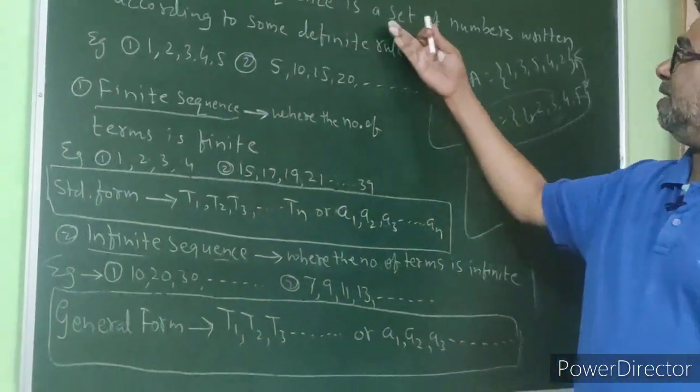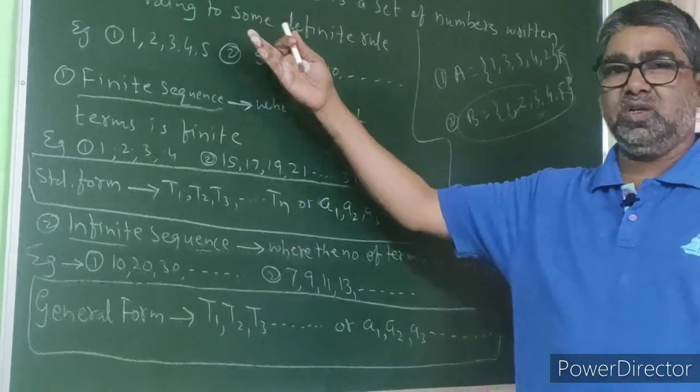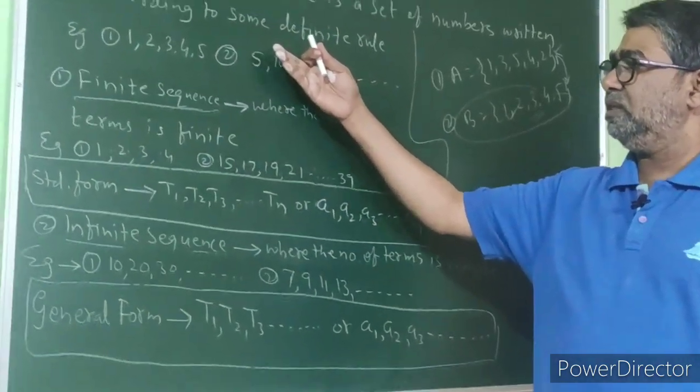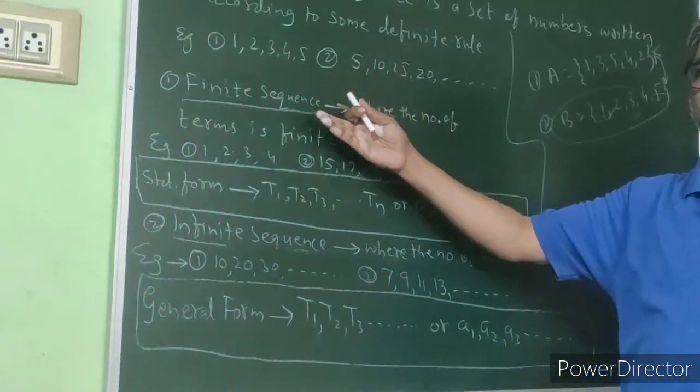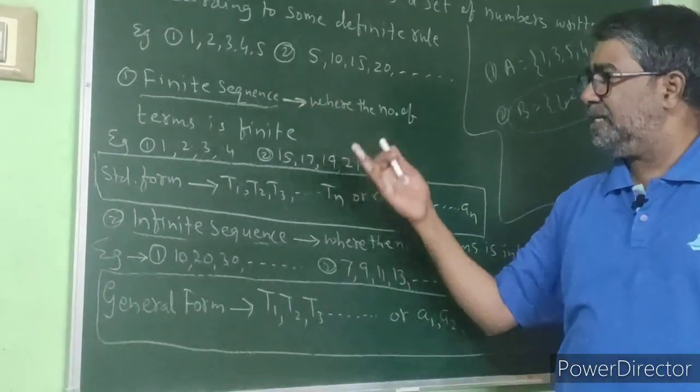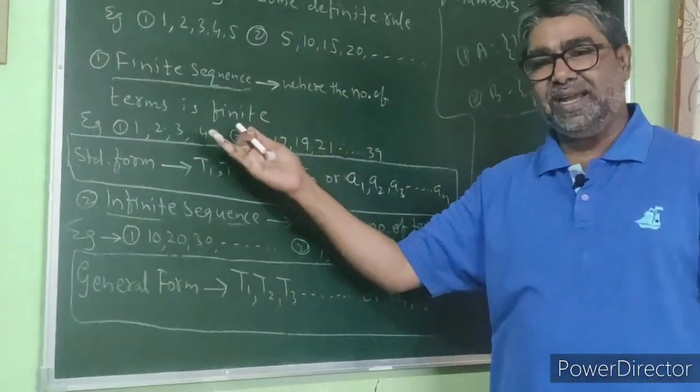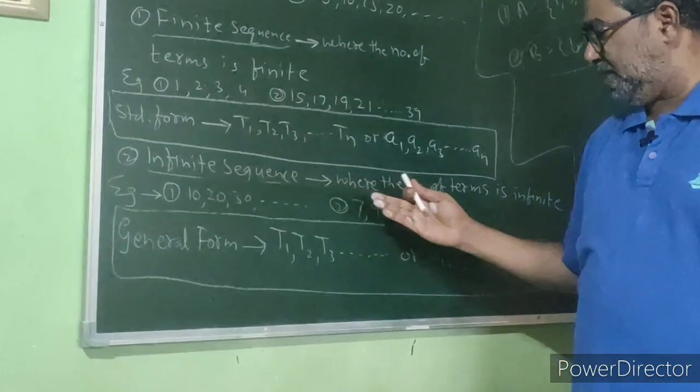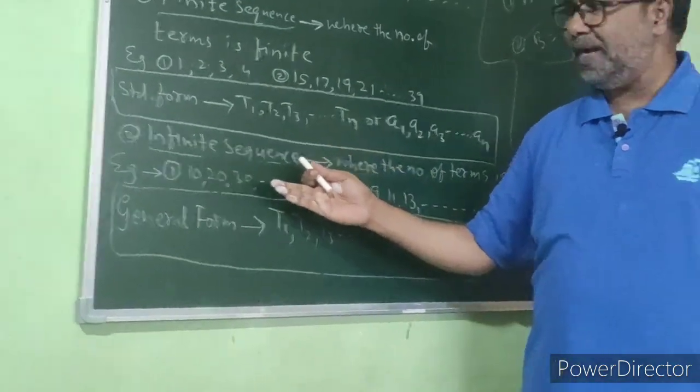A sequence is a set of numbers written according to some definite rule. Two types of sequences: one is finite, where the number of terms is finite, and the other is infinite, where the number of terms is infinite.